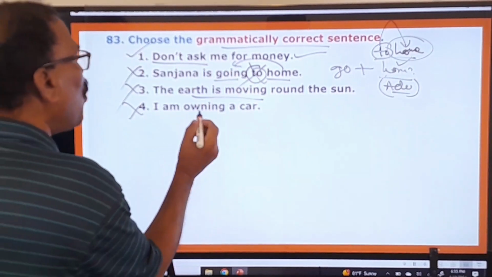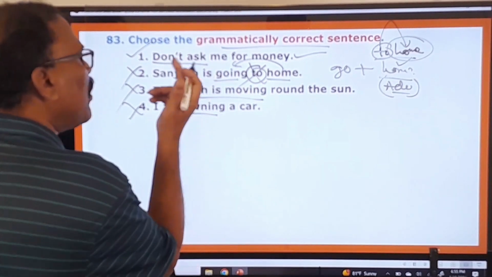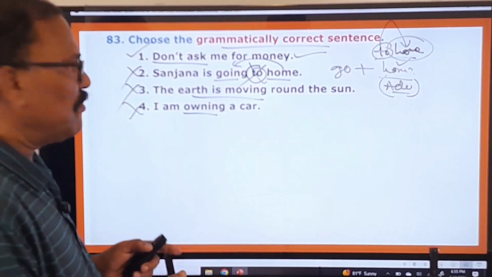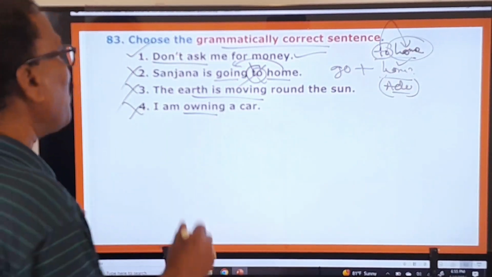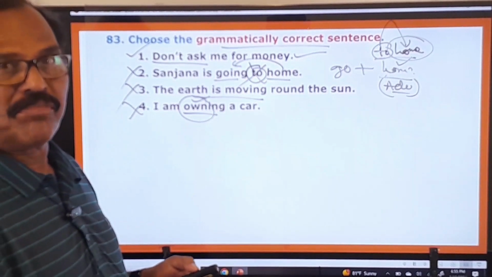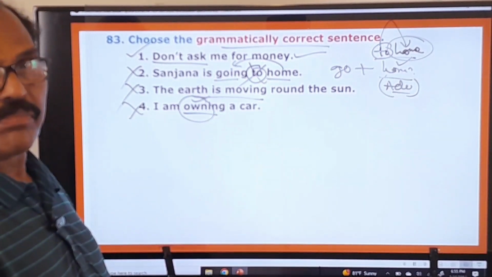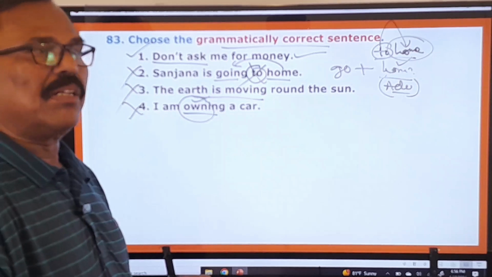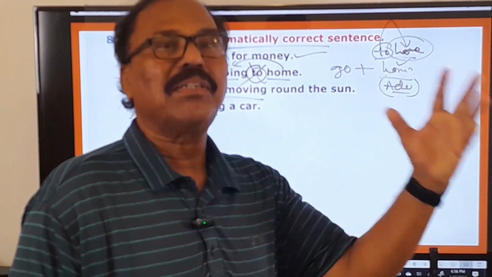Right. I am owning a car. So this is also a wrong statement. Why? See, these three things are very, very important. I am owning. This own is not a verb of action. It's a stative verb. There are some verbs that cannot be used in the continuous sentence.